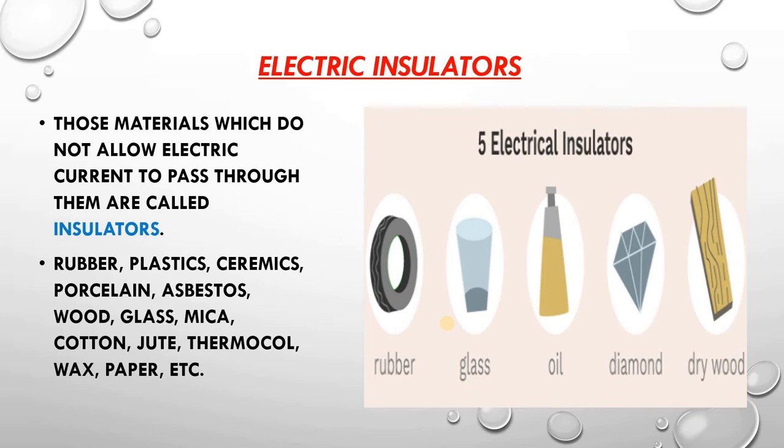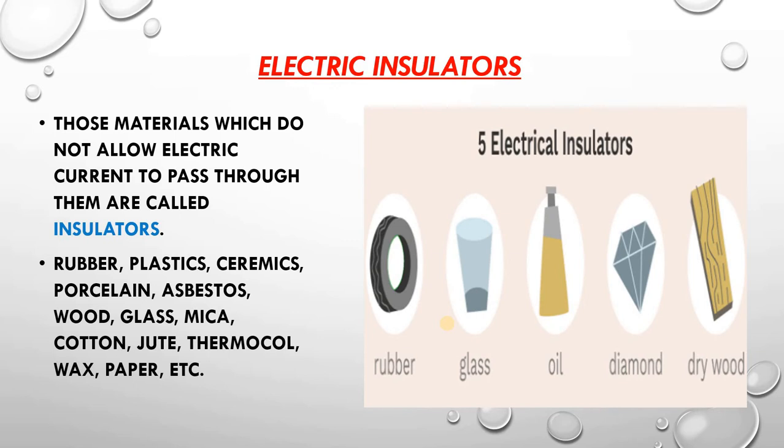What are the examples? Examples are rubber, then plastic, like polythene, PVC, ceramics, then porcelain, asbestos, wood, glass, mica, cotton, jute, thermocol, wax, paper, air, and most of the gases. These all are insulators. They do not allow electric current to pass through them.